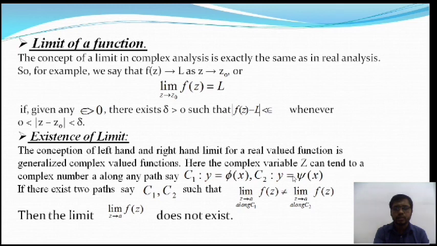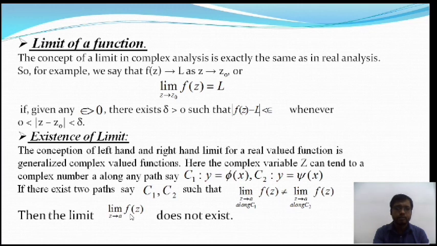So C1 and C2 are not equal. For different paths, if the limiting values are different, that means the limit as z tends to a along the path C1 of f(z) is not equal to the limit as z tends to a along the path C2. So if for two different paths the limiting values are different, then I will say the limit does not exist.